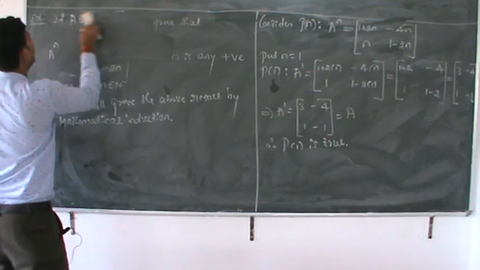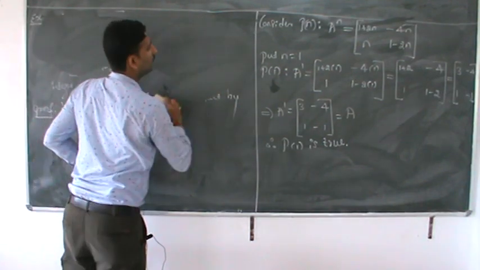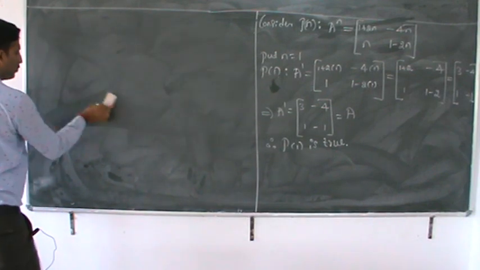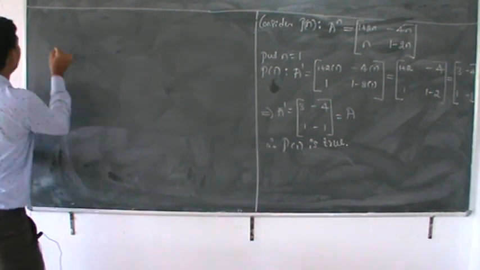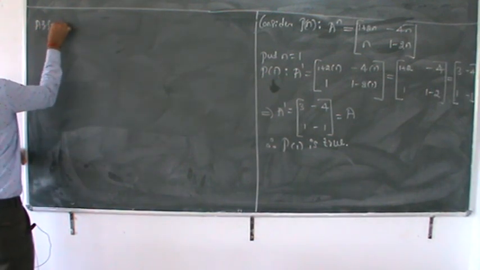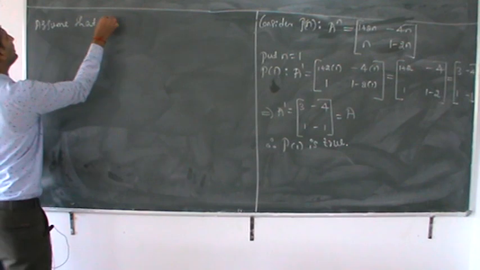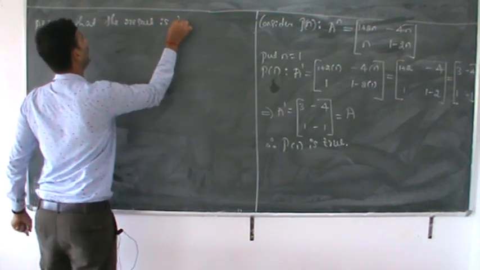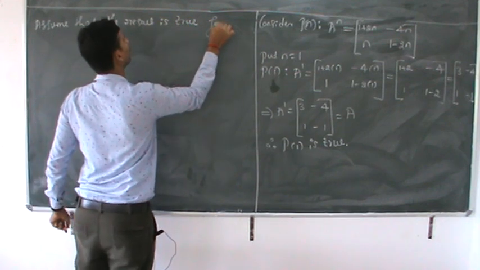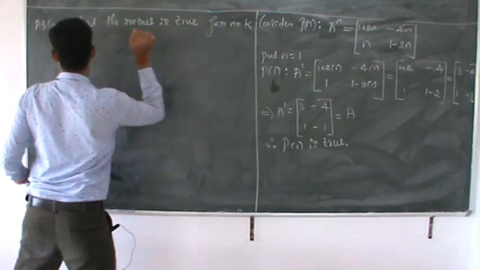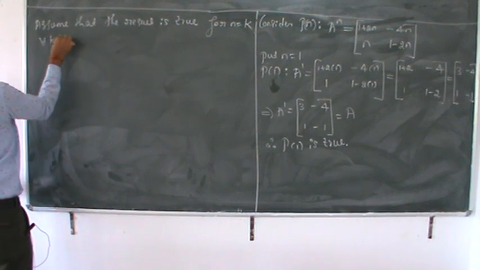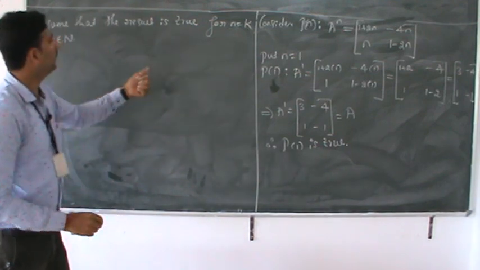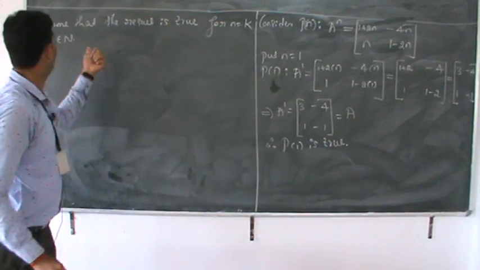Next, the second case: assume that the result is true for n is equal to k, for all k belongs to natural numbers.